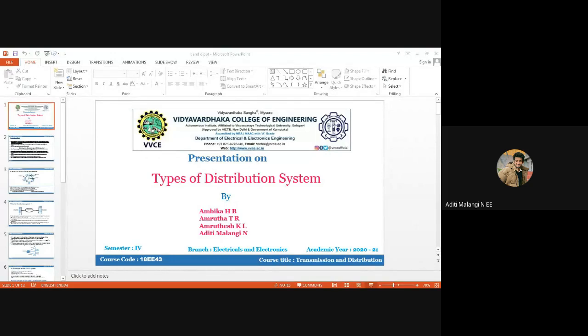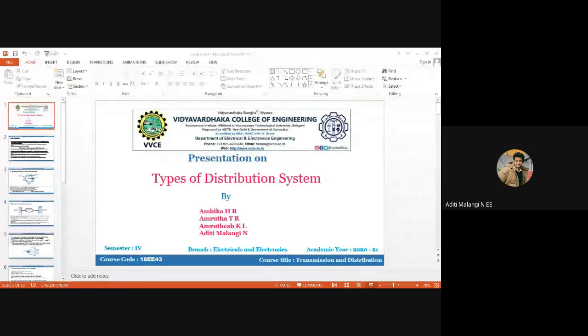As we know, energy can neither be created nor destroyed, but it can be converted from one form to another form. So electrical energy is nothing but the conversion of various forms of energy into electrical energy. Electrical power is defined as the flow of electrical power from the generating station to the consumer.